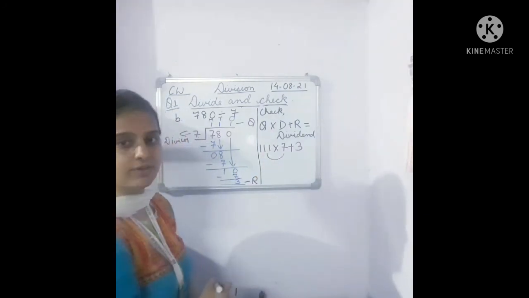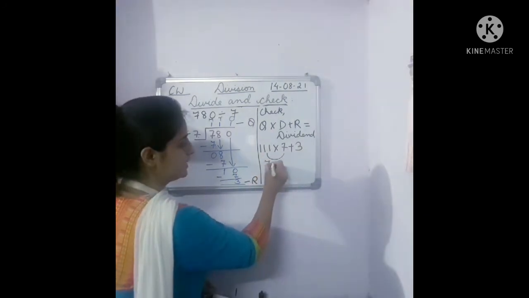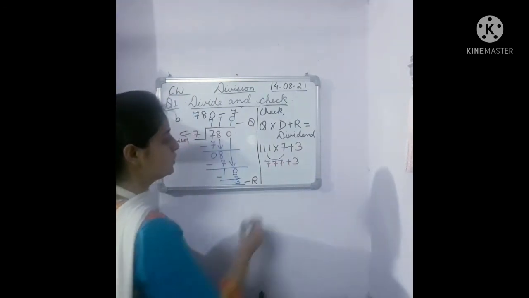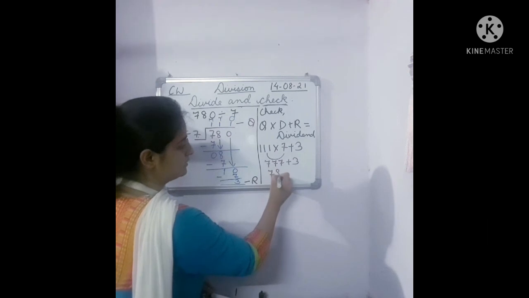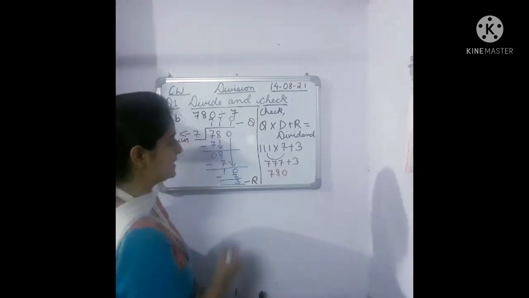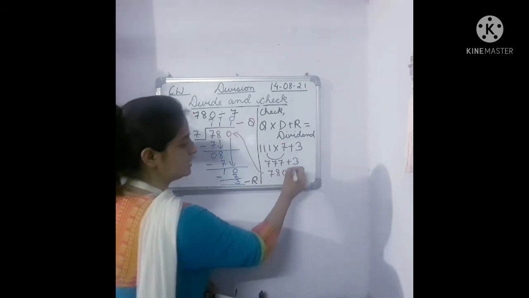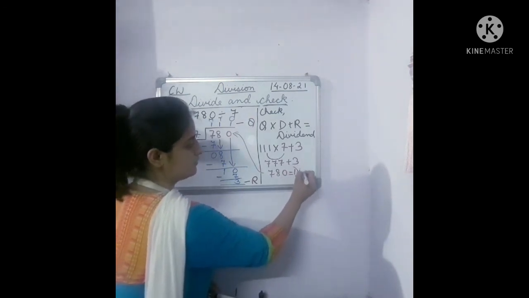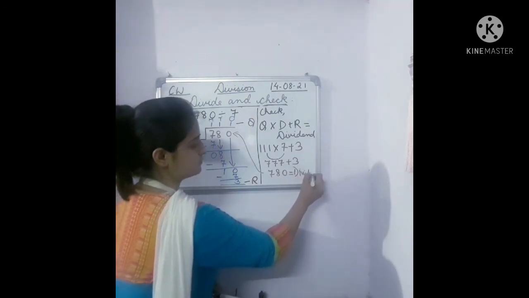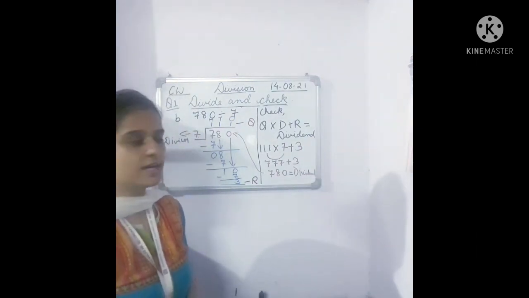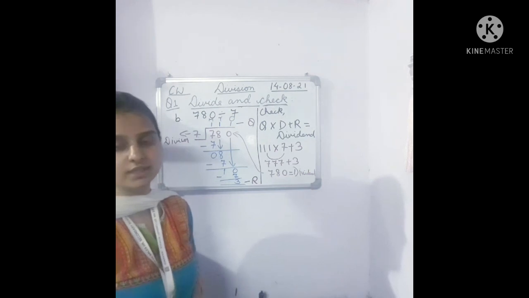So now let's find out the answer. 111 multiplied by 7 is 777. Plus 3. If you do, you will get the sum 780, which is equal to our dividend. Okay? Is it clear to everyone? You can note down this, children.